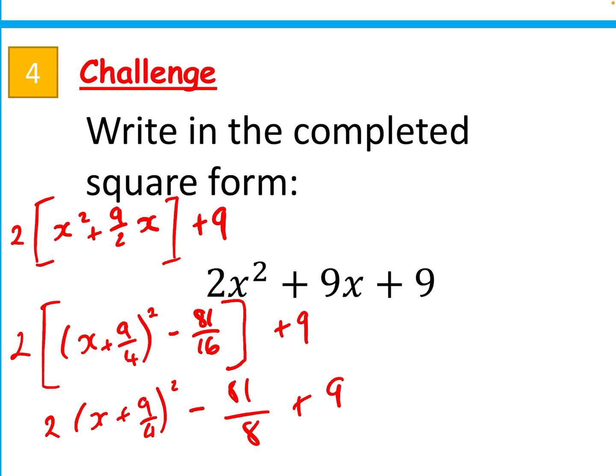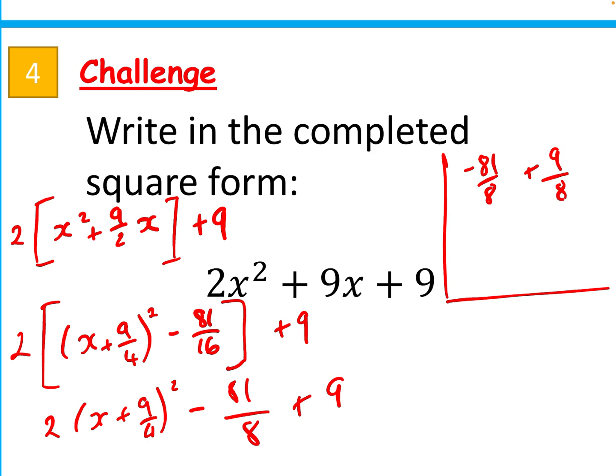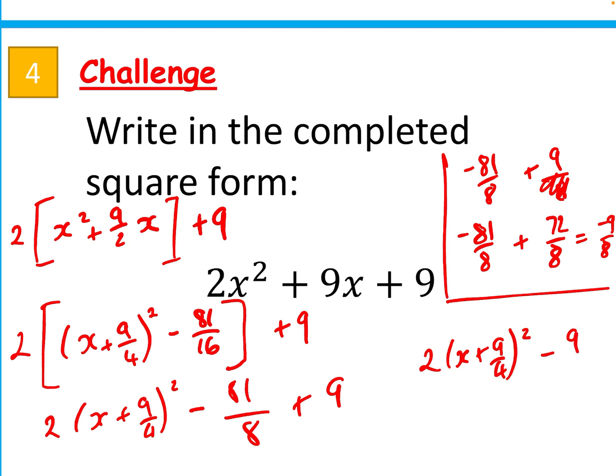The last thing I want to do is combine these 2 terms. So I'm going to do that over here. I've got minus 81 over 8 plus 9. Sorry, it's not over 8. I want to make my denominators the same, otherwise I can't add them. To do that, I need to multiply this one by 8 over 8. So I'm going to have negative 81 over 8 plus 72 over 8. When I combine these now, I'm left with minus 9 over 8. So my final answer is 2 times (x plus 9 over 4) squared minus 9 over 8.